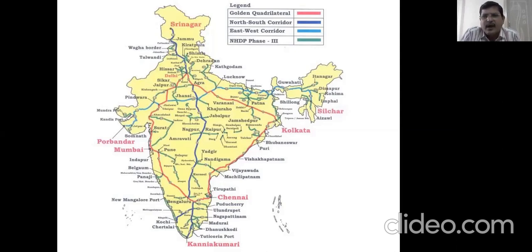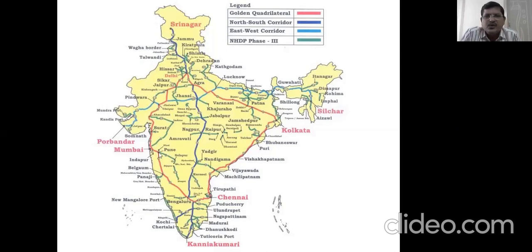And from Kolkata, Bhubaneswar, not Puri, Bhubaneswar, then Vishakhapatnam, then Vijayawada, Machilipatnam, then Tirupati, Chennai. From Chennai again it goes to Bengaluru, then it goes to Panaji, that is Goa, near Goa actually.